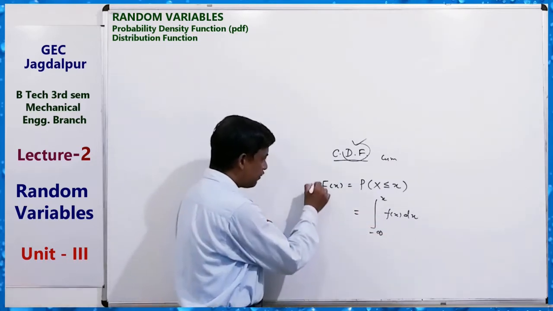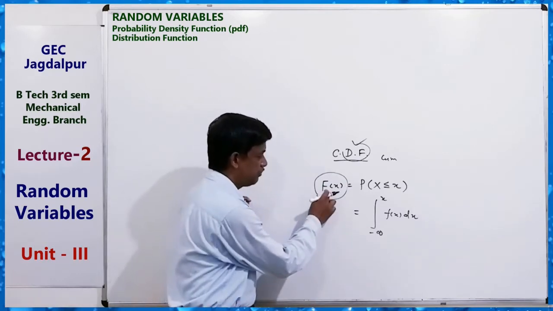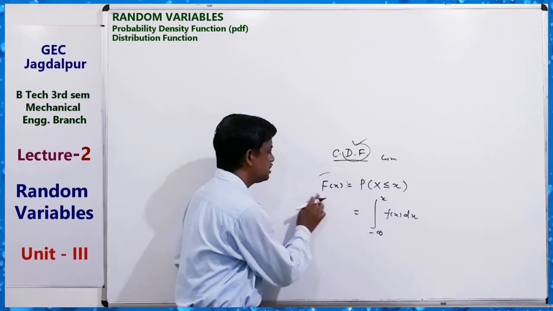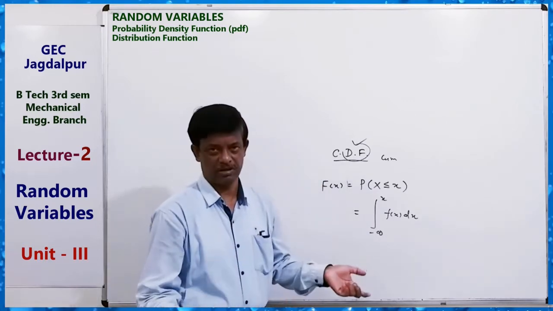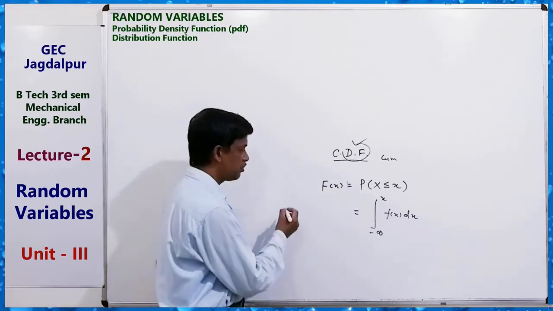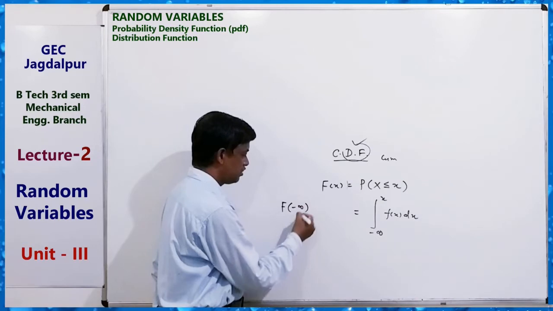So for finding F(x), or for proving a function is a distribution function or not, it has properties. How many properties are there? F(minus infinity) equals 0.